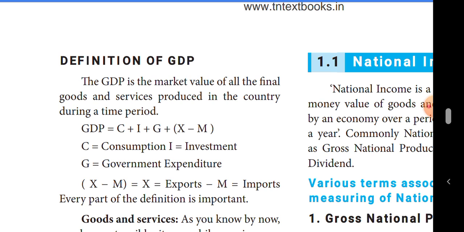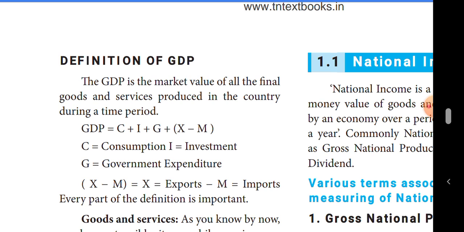GDP is equal to C plus I plus G plus X minus M. Listen very carefully, students. C means consumption, I means investment, G means government expenditure, X means export, M means import.